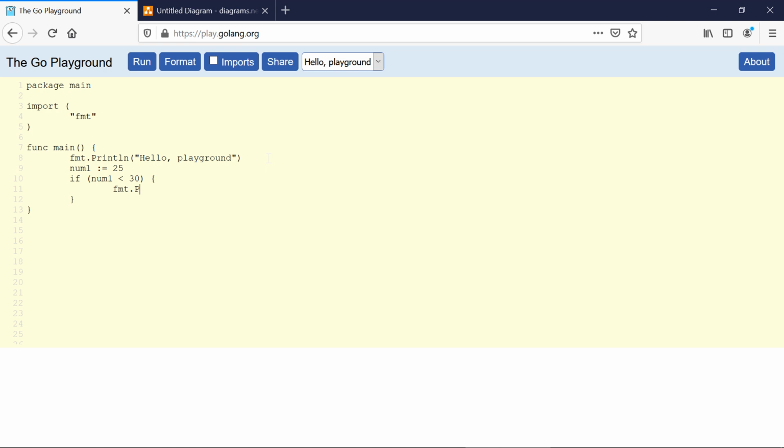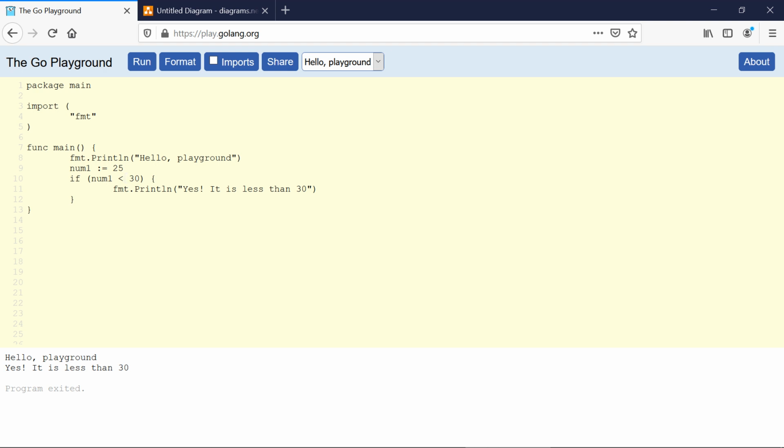Let me just take the print line function, and if the value of the num1 variable is less than 30, then the output will be: yes, it is less than 30. Alright, so let's run this code, and you can see we have this, yes, it is less than 30. We have the body of the if statement executed because we know that 25 is less than 30.